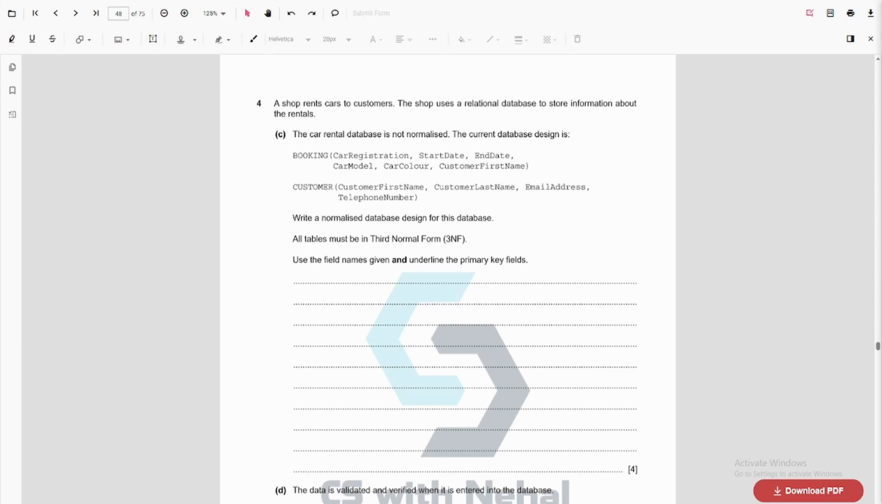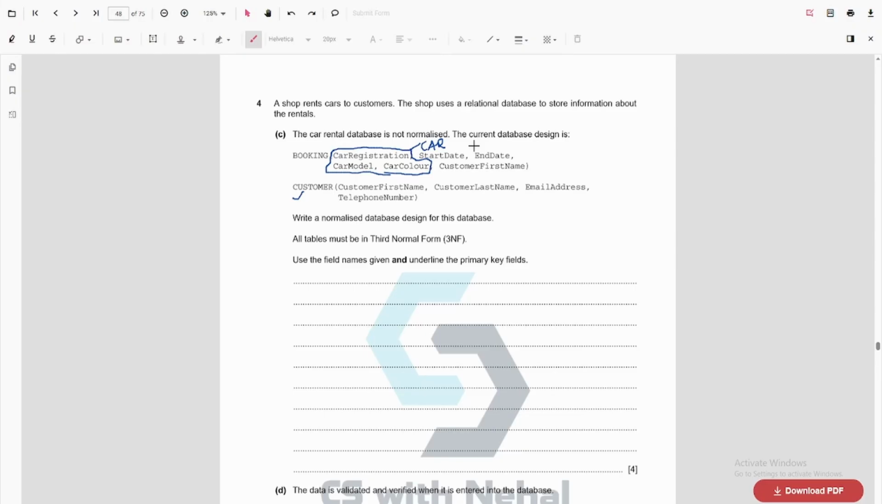So here I need to break this down into many parts. All right, so I have booking and customer. Inside customer, I have customer first name, customer last name, email address, and telephone number. Booking includes the car model, car color, and car registration number. These three data can be inside one table, which is car. Then the customer table is already okay.